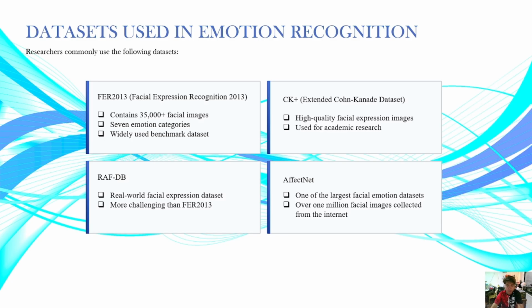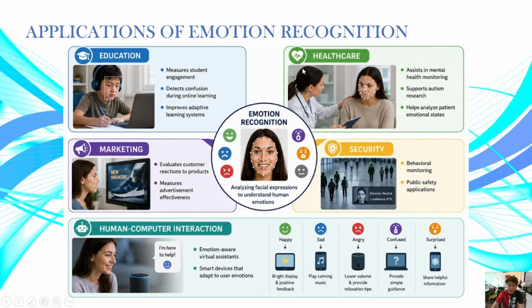So next we also have the RAF-DB. Okay, so we all call this one RAF-DB. Real-world facial expression data sets, more challenging than FER-2013. So these are the data sets that are used in emotion recognition. Now, for the applications of emotion recognition in our real life scenarios, we have this one. That is for education, we have here marketing, human-computer interaction, healthcare, and then security.